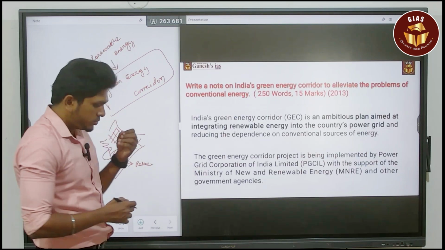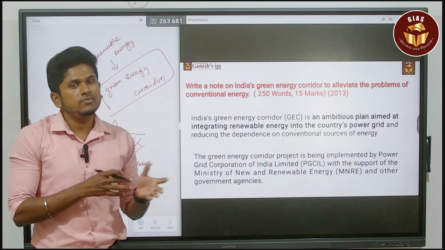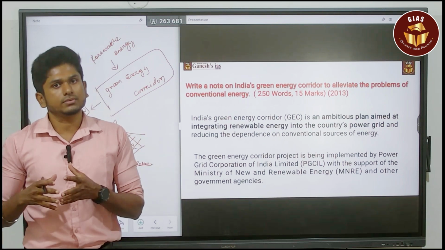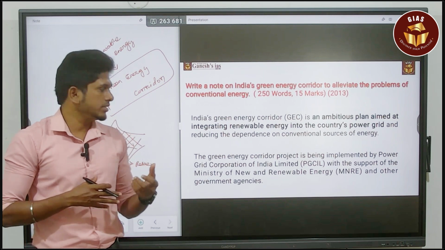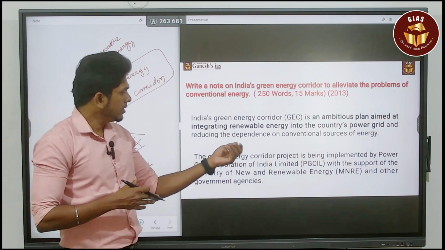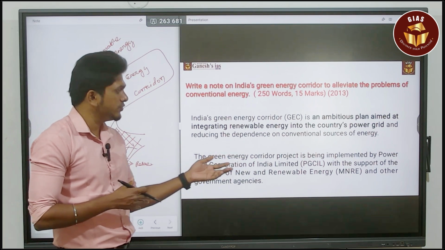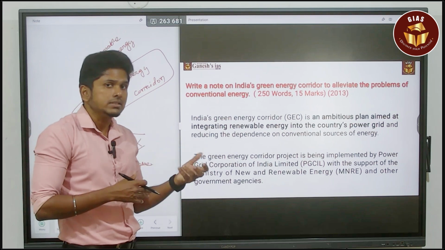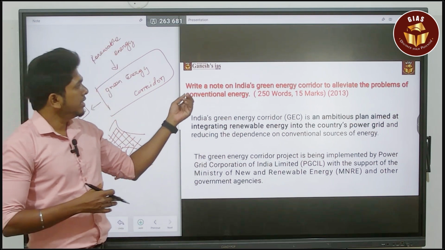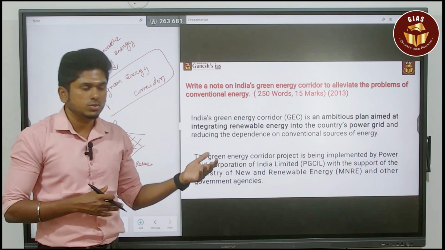When it comes to the green energy corridor, it is going to overcome the issue of conventional energy sources like fossil fuels. For that, the government created the organization called the Power Grid Corporation of India Limited with the support of the Ministry of New and Renewable Energy. You have to give the data about that, and then you have to speak about how it is going to alleviate the problems of this conventional energy source.